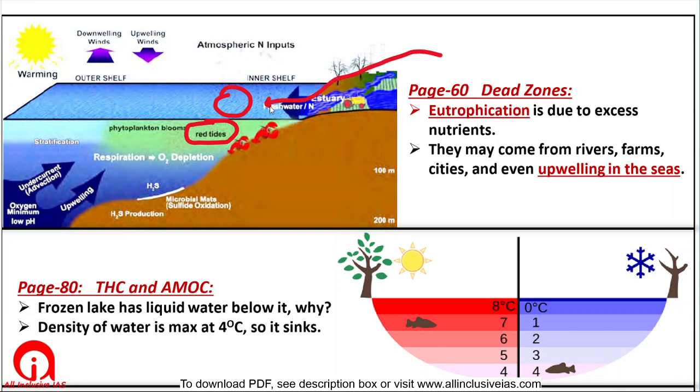But one more natural reason can be the upwelling in the seas. So from the seabed, when some nutrient rich water comes upwards, then this can also increase the concentration of nutrients to such an extent that eutrophication may happen and dead zones may be formed.